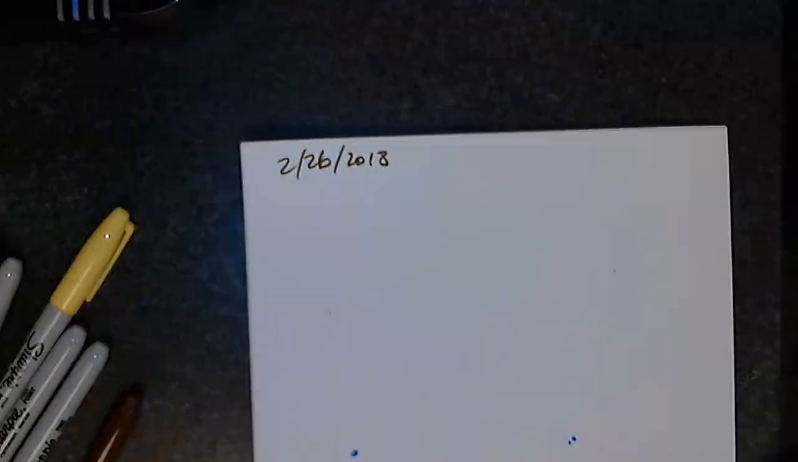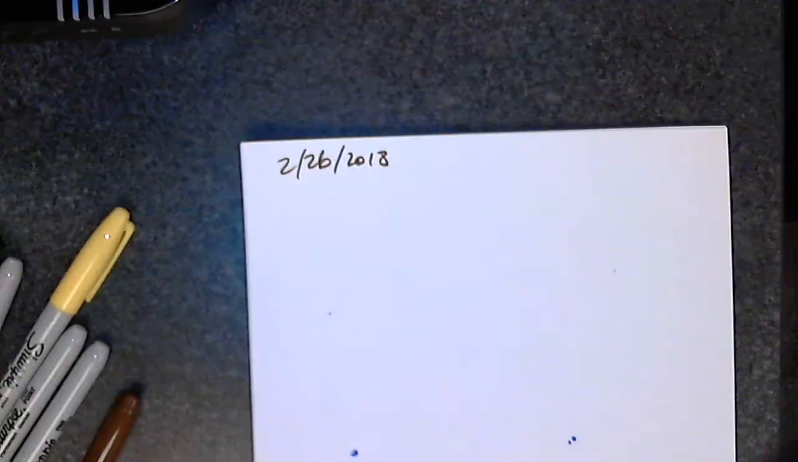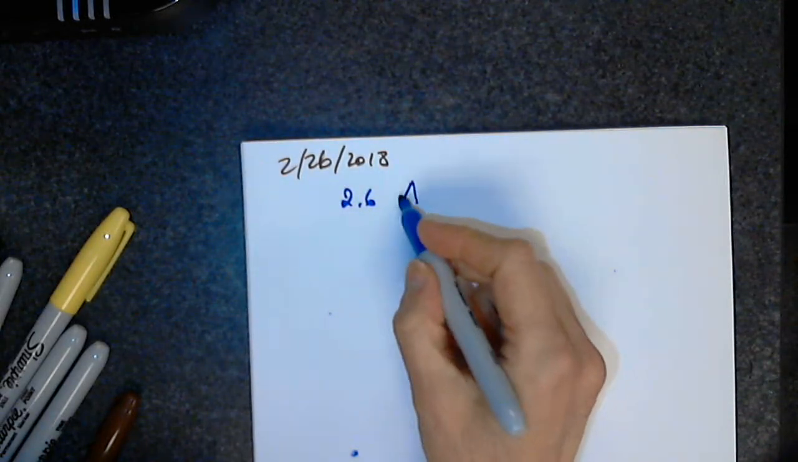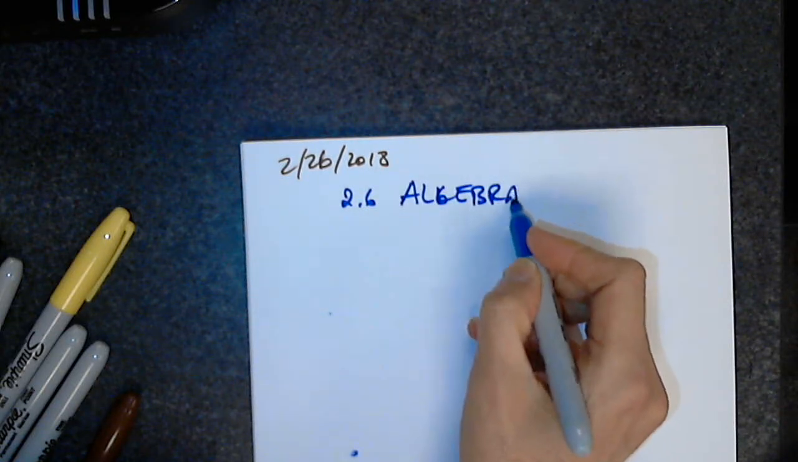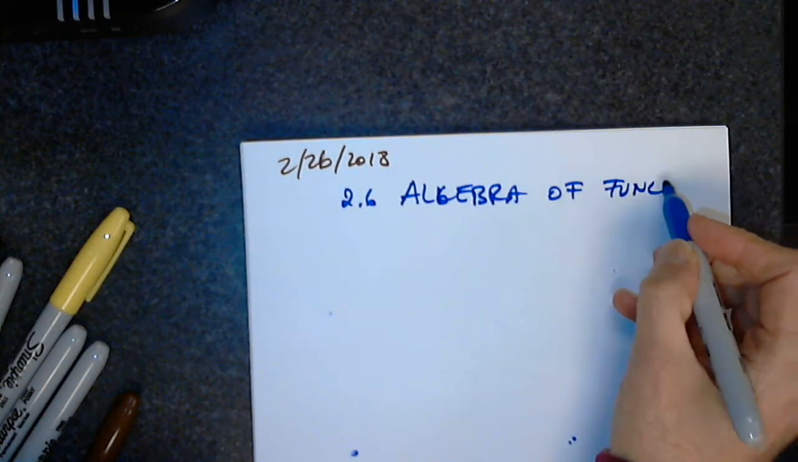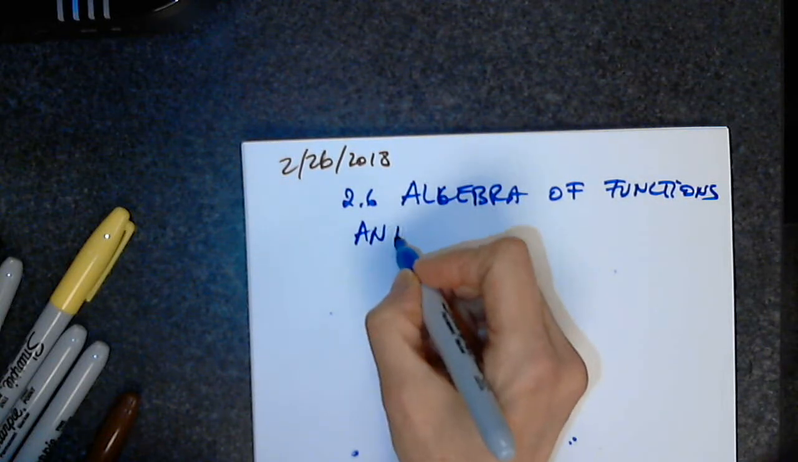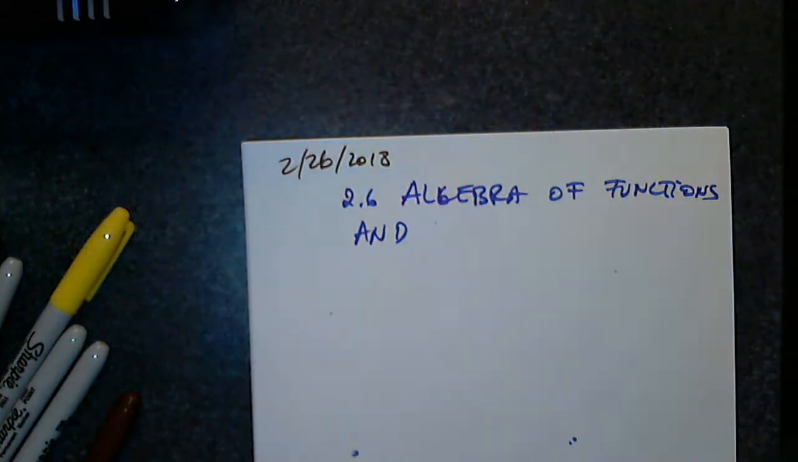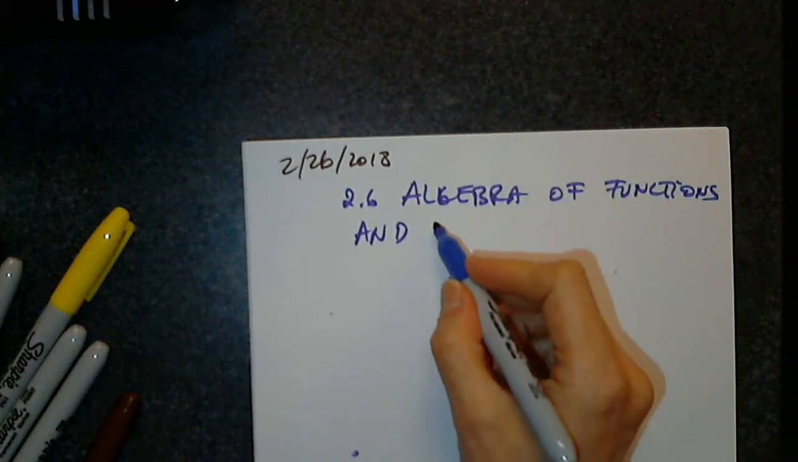Okay, the next section is basically a review from the previous course. 2.6. I like to call it Algebra of Functions and function composition. Tell me if this is better or not. Is it? Okay. Algebra of functions and function composition.